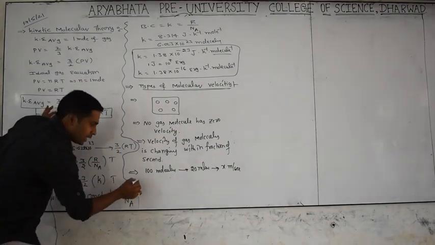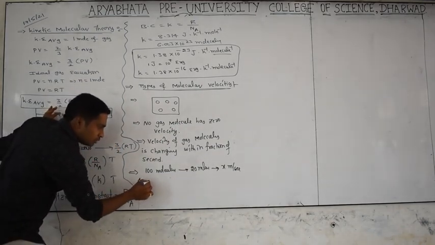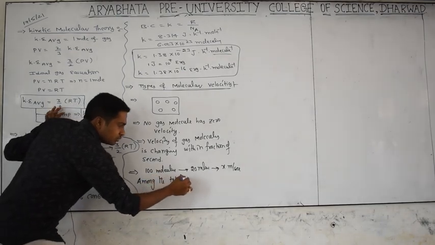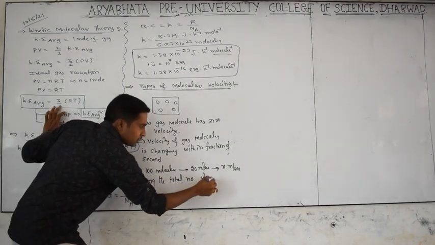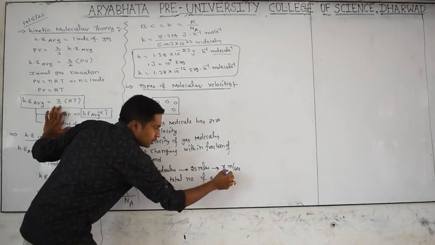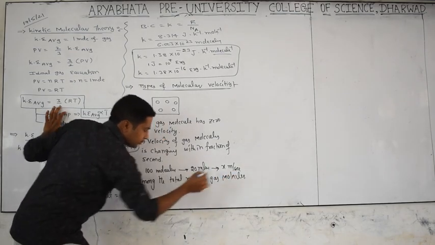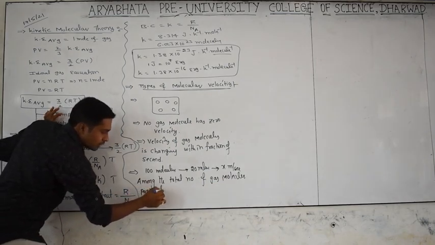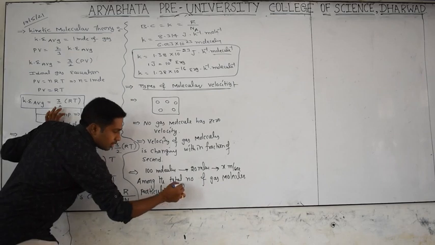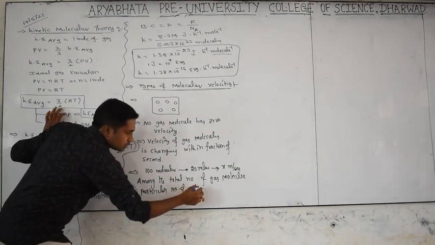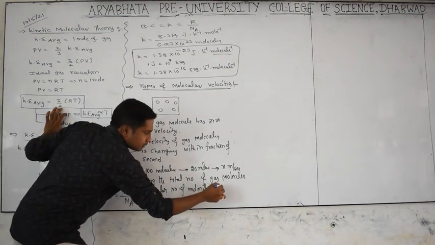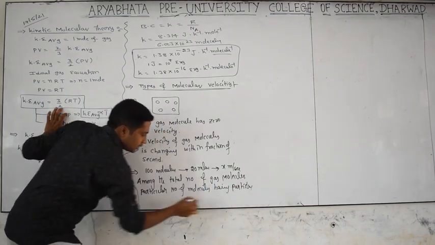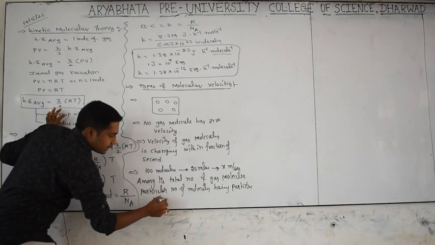You see carefully. Among the total number of gas molecules, a particular number of molecules having a particular velocity, that is what I wrote.